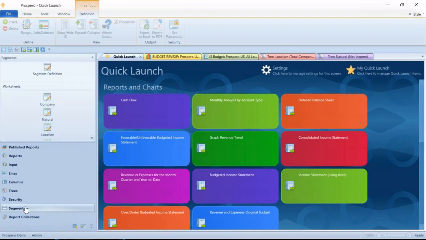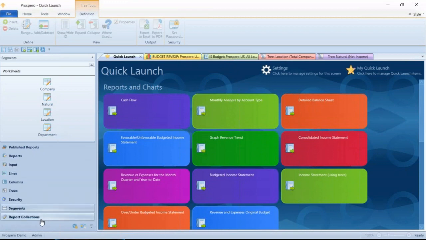Segments inside Prospero. Typically, if you are using the report integration for Prospero, the segments are automatically populated from your general ledger chart of accounts. I can see I'm using company, natural, location, and department here. All these would have been automatically copied from our general ledger system, and any new additions to the GL would be copied here automatically as well.